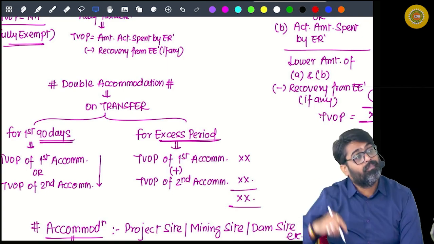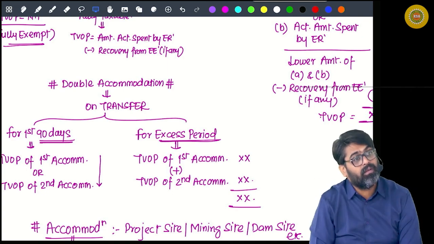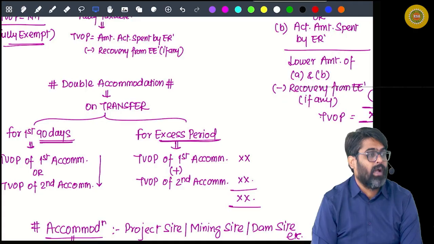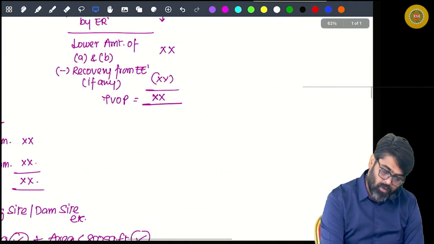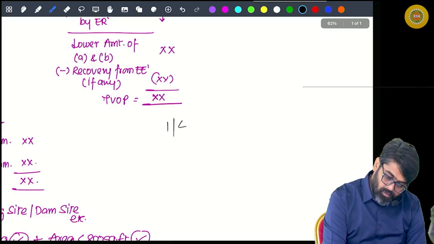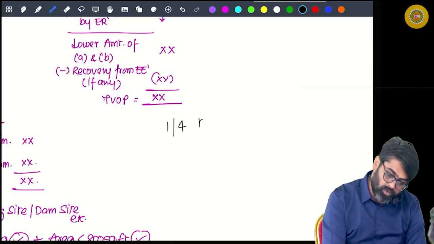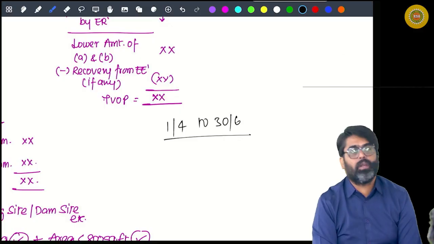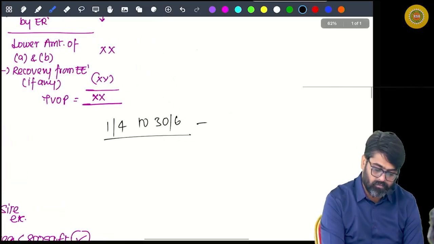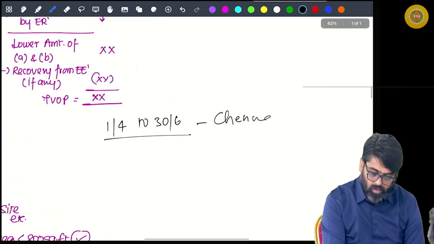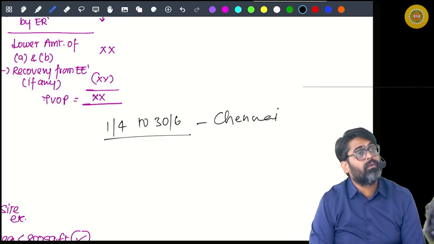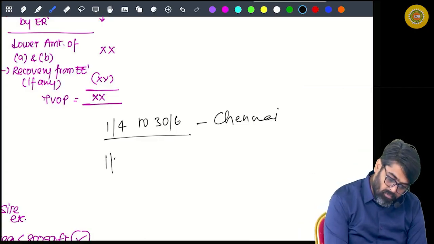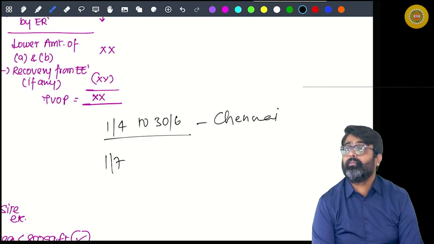So you are in Mumbai. Your family is in Chennai. Now you have two accommodations, and this is a possibility because of transfer. So what happened? From 1st of April to 30th June, only one accommodation was there. Which accommodation? Chennai. Now from 1st July, you are joining Mumbai, so in Mumbai you are going to get accommodation.